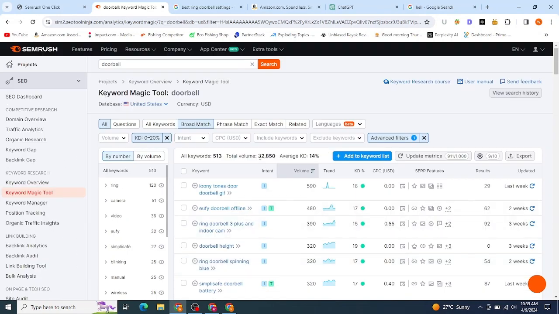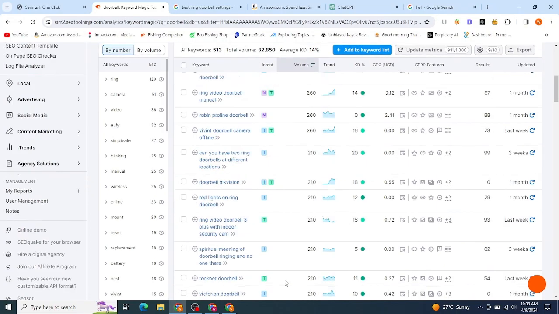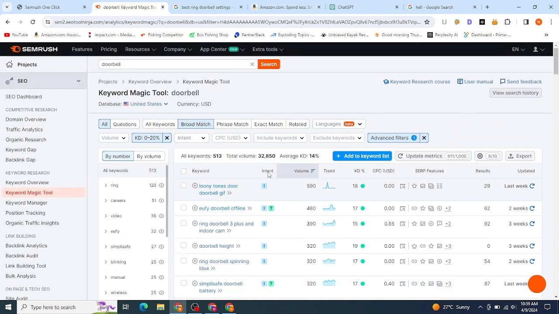For example, from these 32 thousand search volume, if you register a new domain today, then after 30 days you can easily rank for thousand keywords in just 1 month, because no one is targeting all these keywords. No one, literally no one is targeting these keywords.